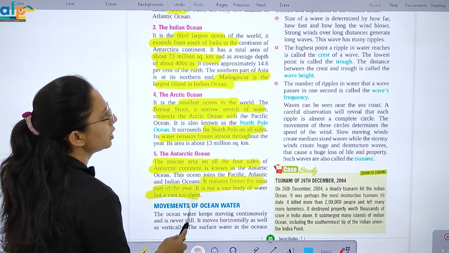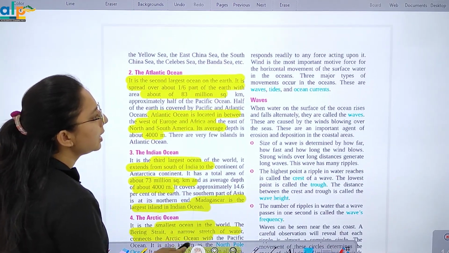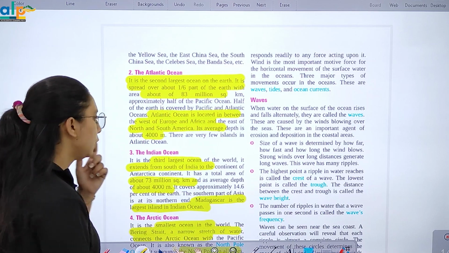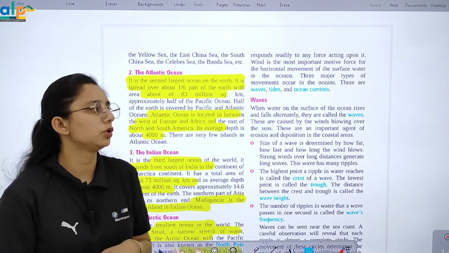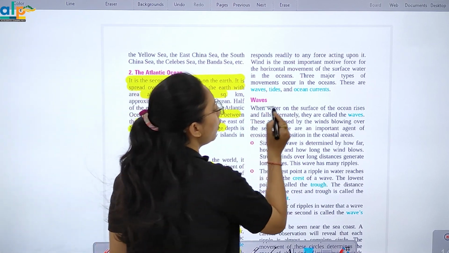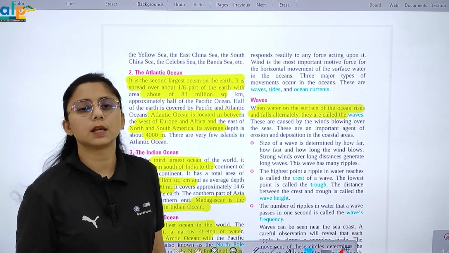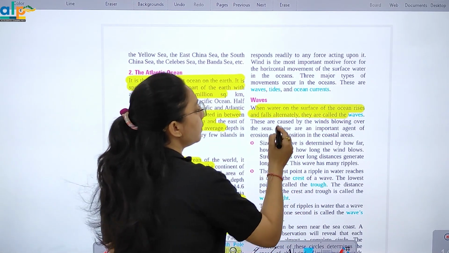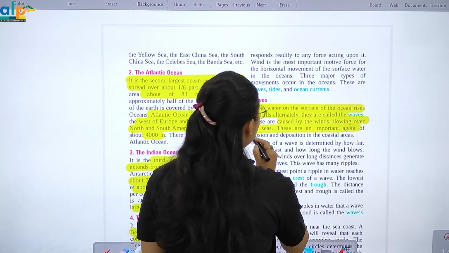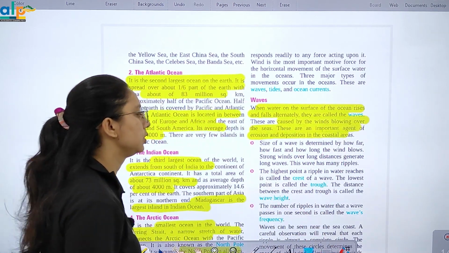Now, movement of ocean water. So we can say that our ocean water moves in different ways. Waves, tides और ocean currents. Waves की बात करें, when the water on the surface of the ocean rises and falls alternately, इसको हम waves कहते हैं. And they are caused by the wind blowing over the seas. And they are an important agent of erosion and deposition.